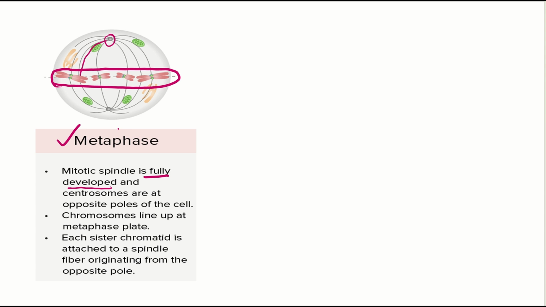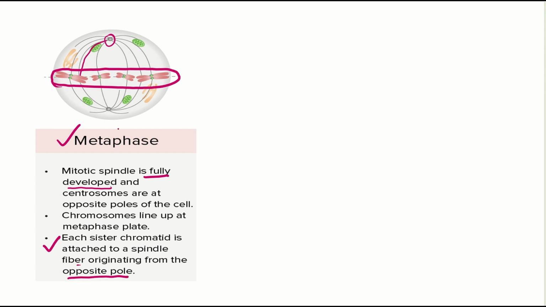And these spindle fibers originating from the centrosomes are attached to the kinetochore of the centromere. Here, each sister chromatid is attached to a spindle fiber originating from the opposite pole.